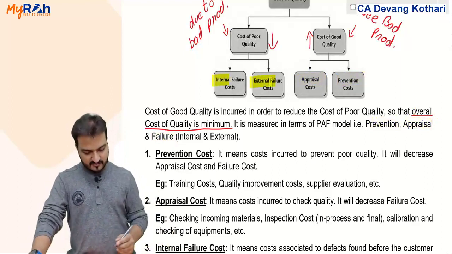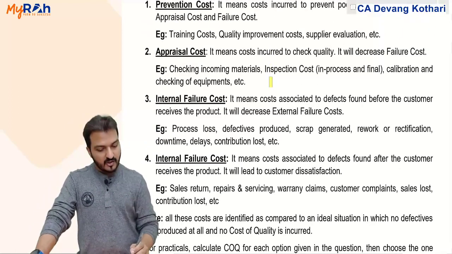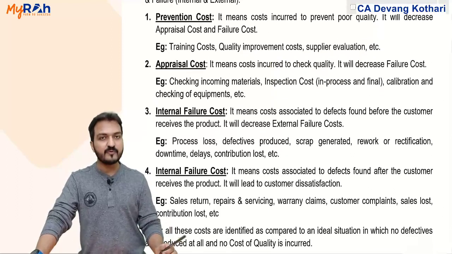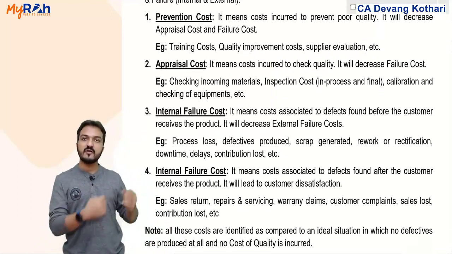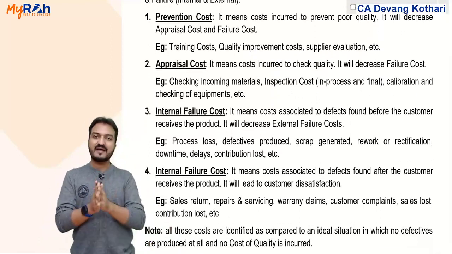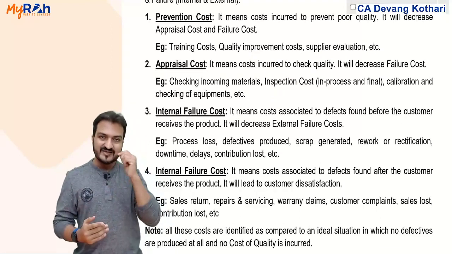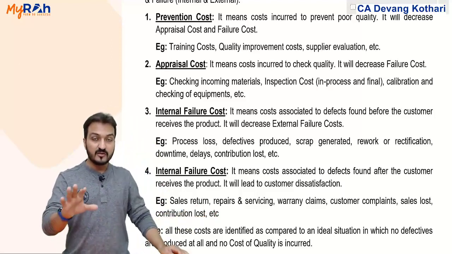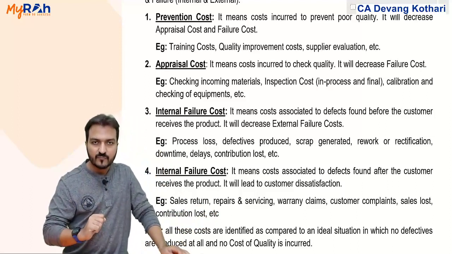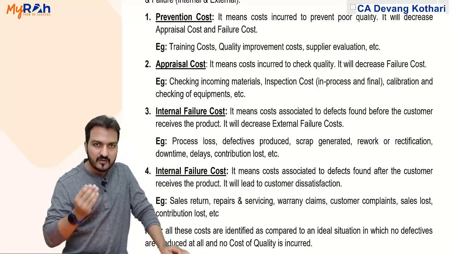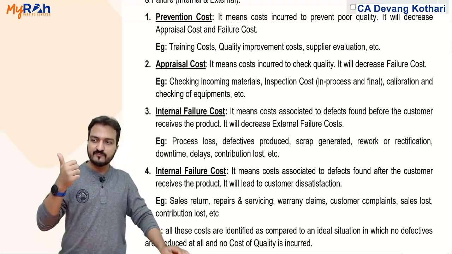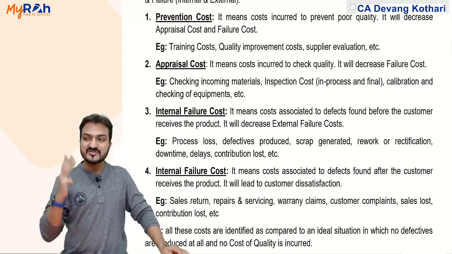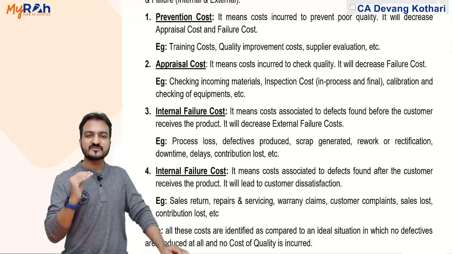Let's see the definitions and I'll show you examples also. These examples are necessary for you to remember, because most of the practical questions will give you such examples only. The practical questions in this topic will be such that you will be given all such items of cost in the question. What you have to do is just identify which cost falls under prevention, which falls under appraisal, and what will be internal and what will be external failure. You just need to identify which cost falls where.